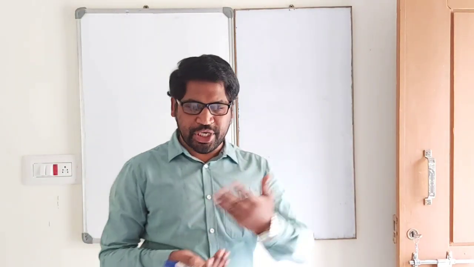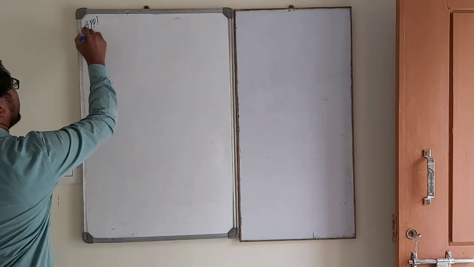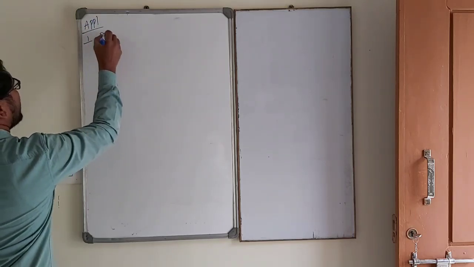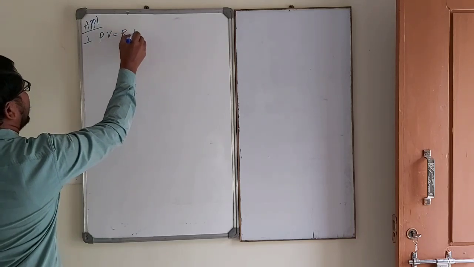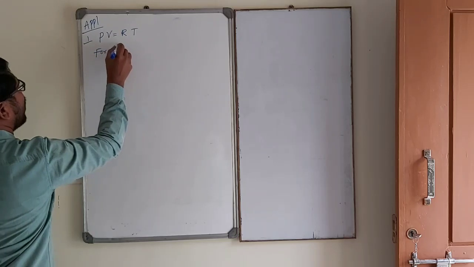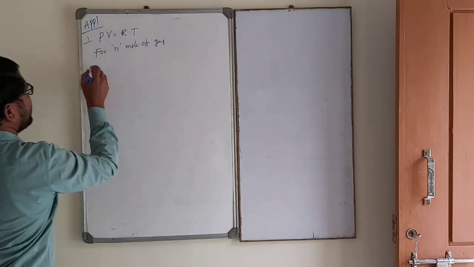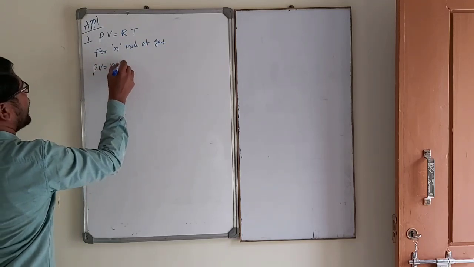Now we go for applications. See carefully, observe carefully, listen carefully. PV is equal to RT. Okay, done. For n moles of gas, PV is equal to nRT.